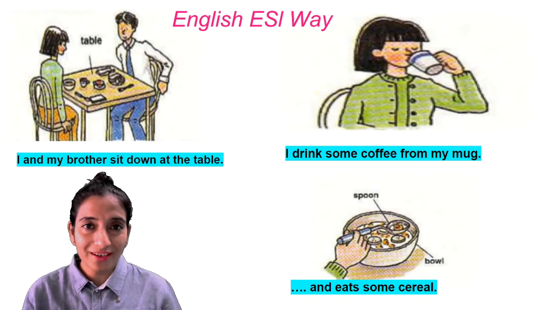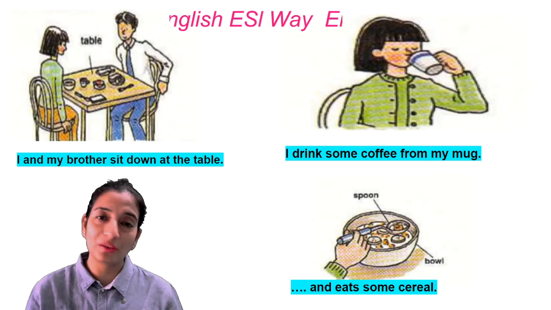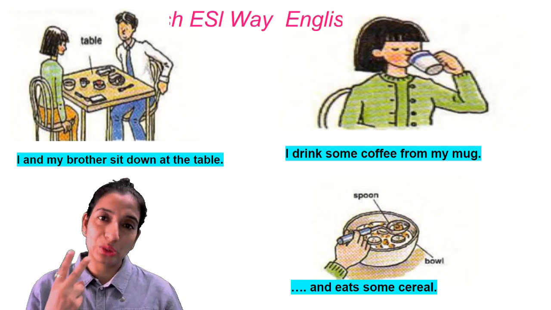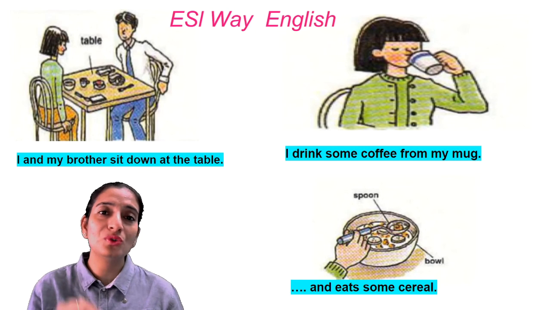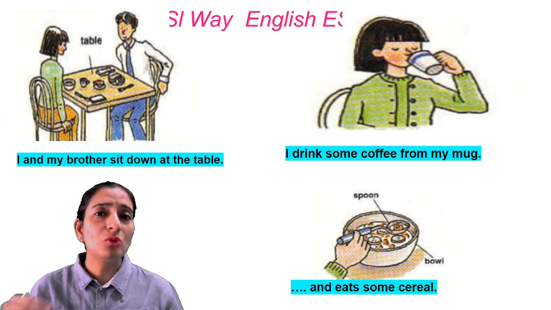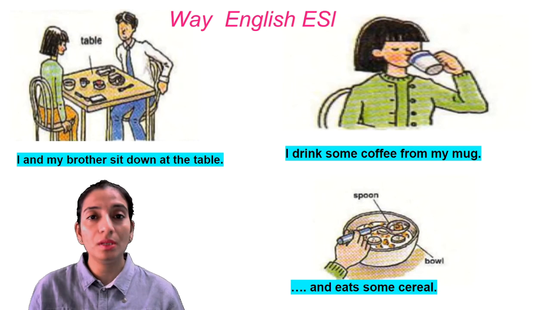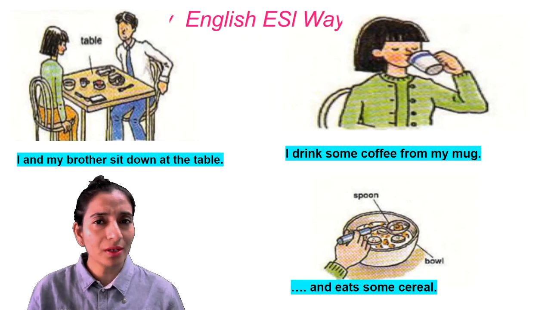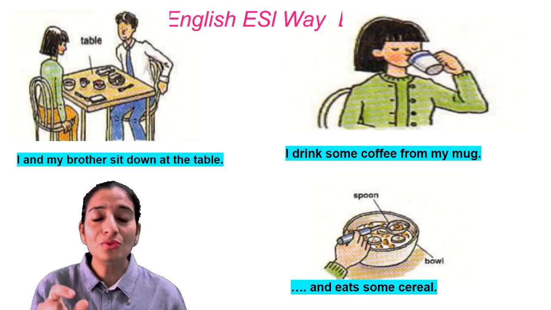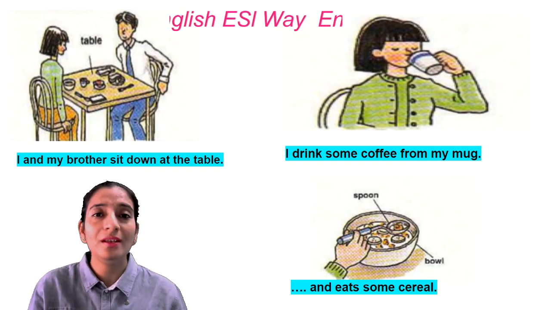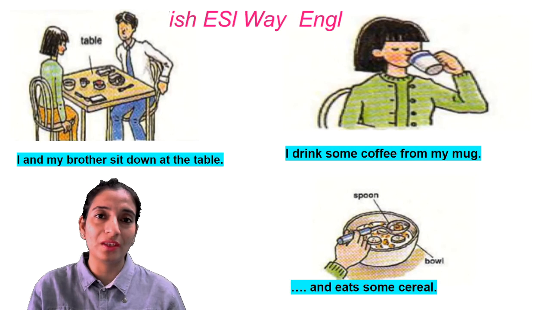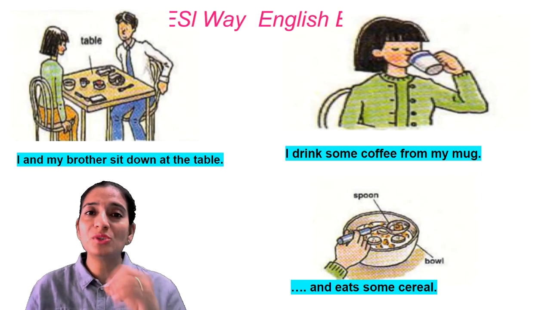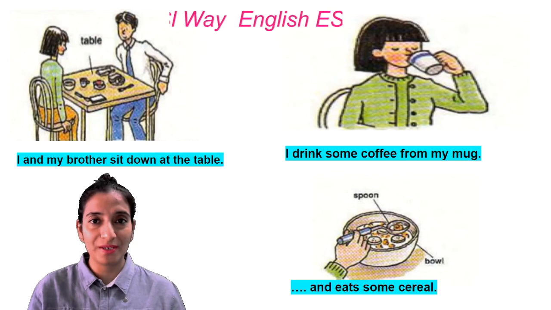So when my brother and I start eating breakfast, the first thing we do is that we sit down at the table. Before we move on, let me clear two things here. The first is the use of the phrase I and my brother. You might have heard people saying my brother and me, my mother and me, or me and my mother. What's wrong in that? Actually, the use of object pronoun me at a subject place is wrong here. Right? Object pronoun comes at object place, subject pronoun comes at subject place.